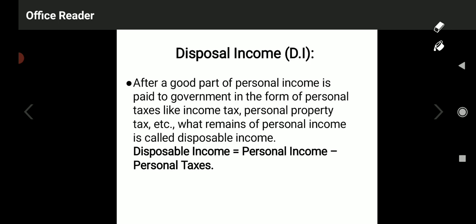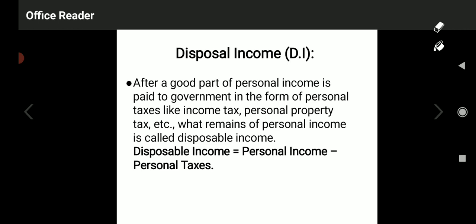Now moving to the next one, that is disposable income. After a good part of personal income is paid to the government in the form of personal taxes like income tax, personal property tax, etc., whatever remains with a person is called disposable income.